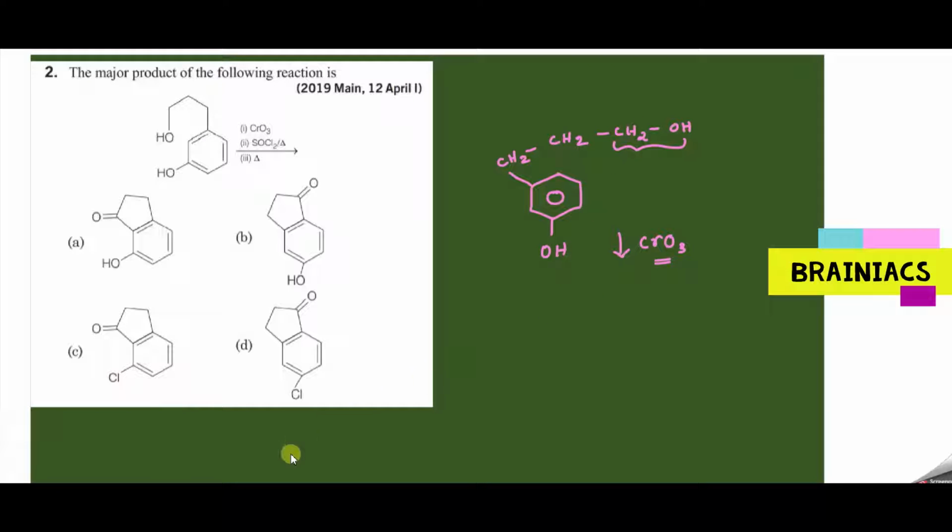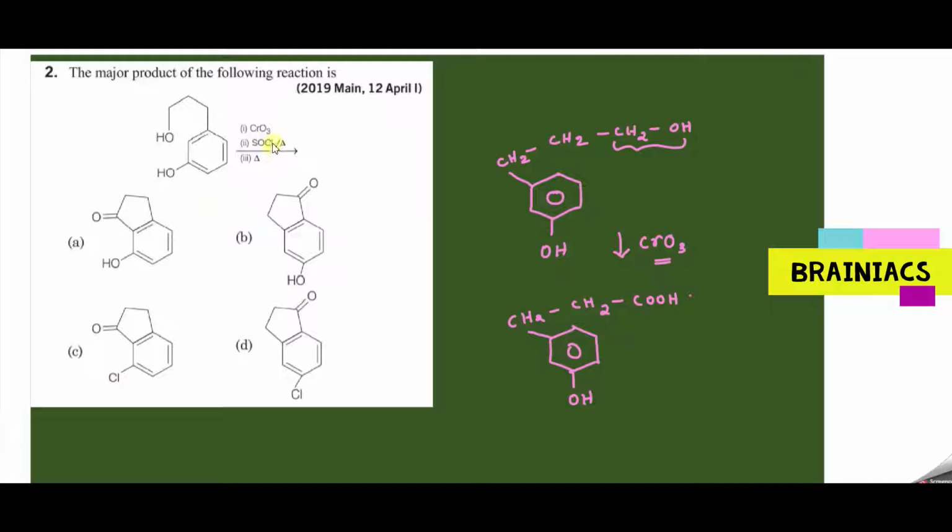We have learned this in one of my classes. I have told you, when an alcohol is completely oxidized, it will get converted to carboxylic acid. If you do partial oxidation, for example with something like PCC, then it will get oxidized to aldehyde. So chromium trioxide is a good oxidizing agent. The first step will give you a carboxylic acid like this, with CH2, then another CH2, and the last carbon will get oxidized to acid.